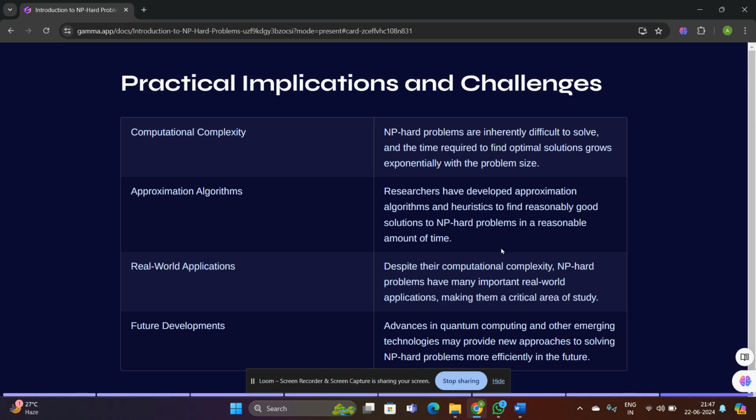Coming to future developments, this is a big advantage to the field of quantum computing and other emerging technologies that may provide new approaches to solve hard problems, that is NP problems, more efficiently in the future.